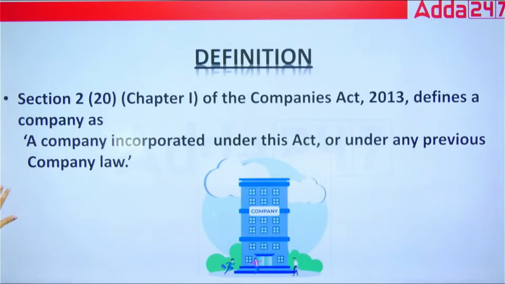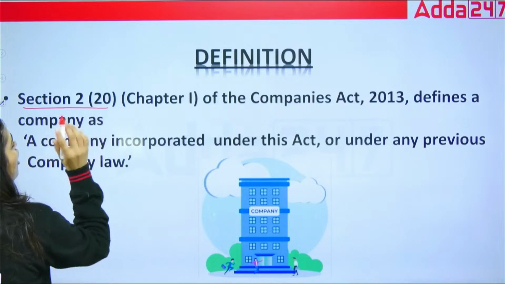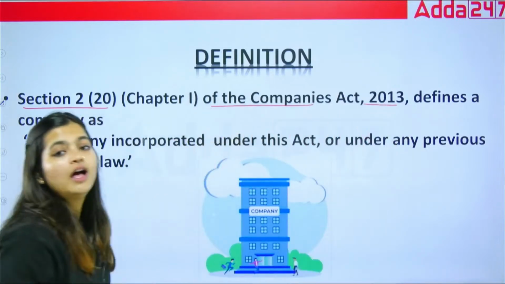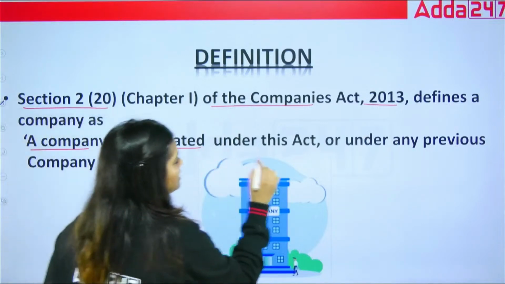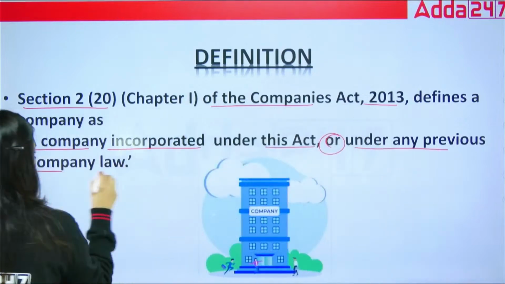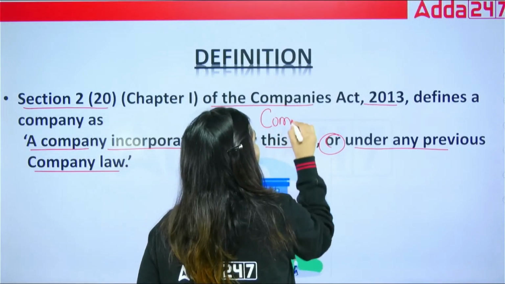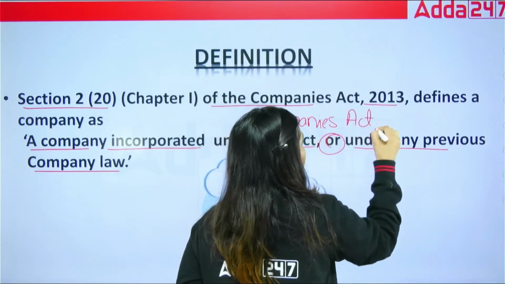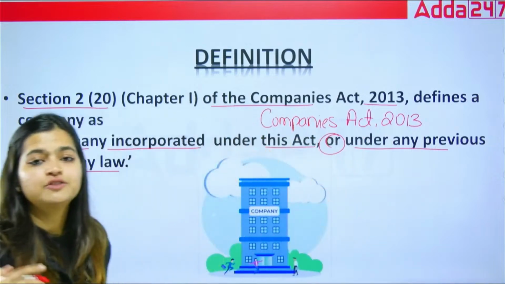As per Section 2, subsection 20 of the Companies Act 2013, a company is defined as a company incorporated under this Act, that is the Companies Act 2013, or under any previous company law.